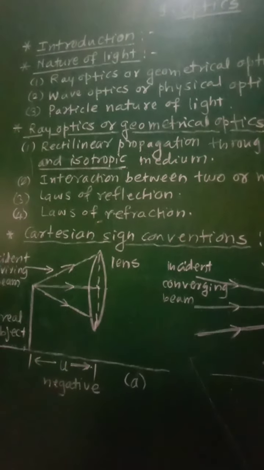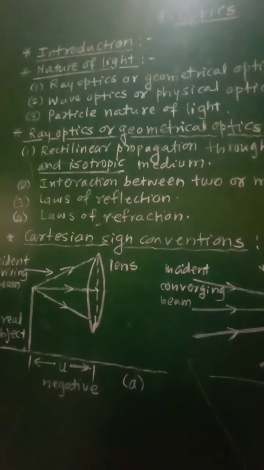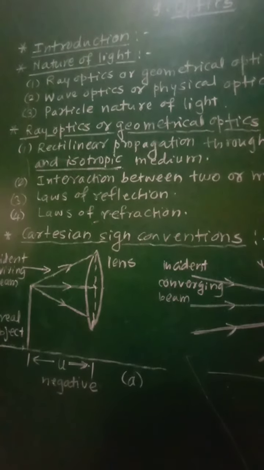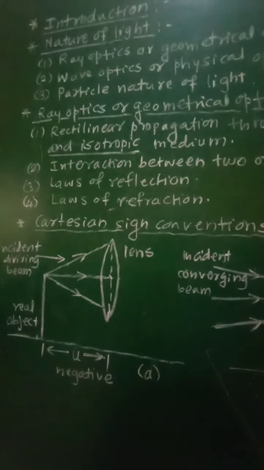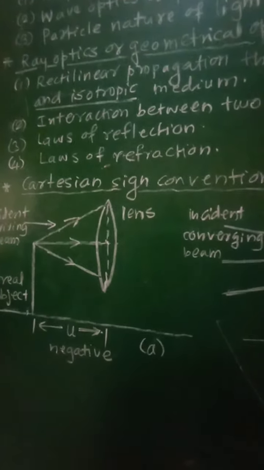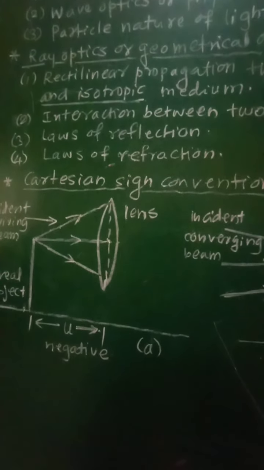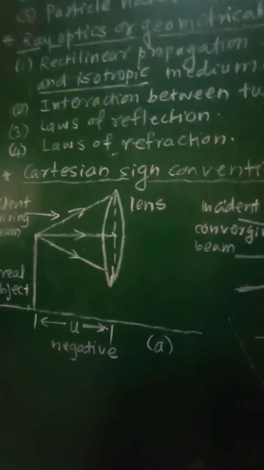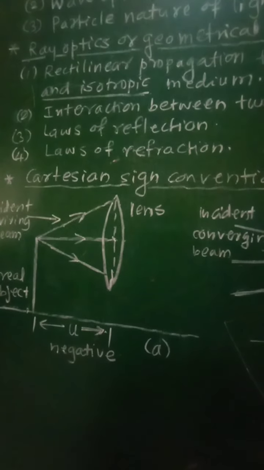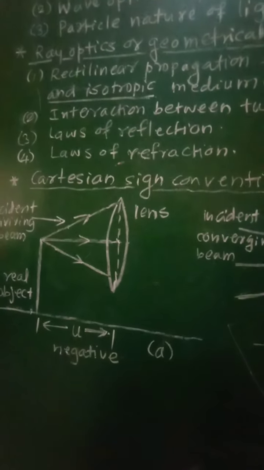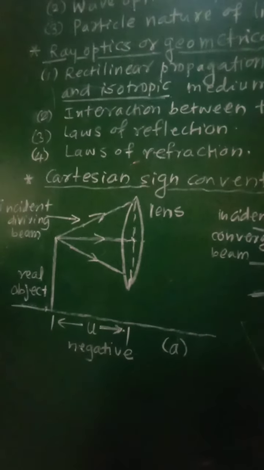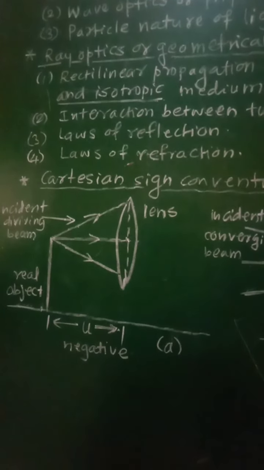So the object distance u, the image distance v, and the focal length f of the lens or mirror may be positive or negative by considering these sign conventions. Some of these sign conventions are as follows.